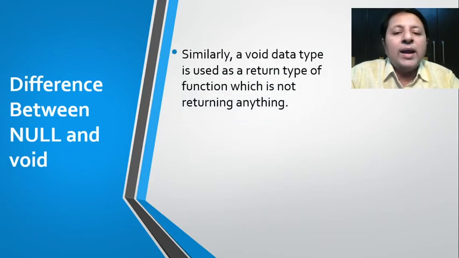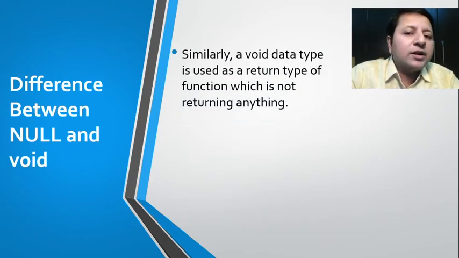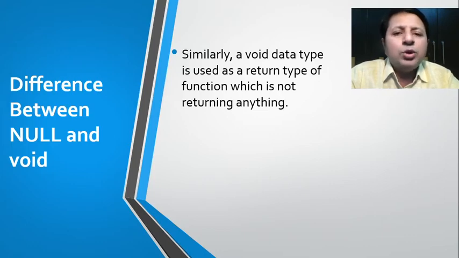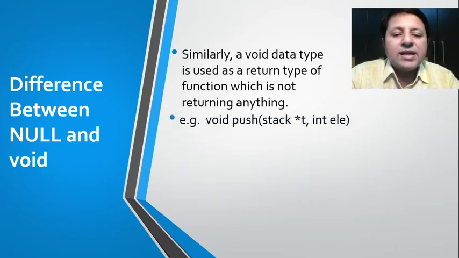Whereas the void data type is used as a return type for a function which is not returning anything, which I guess is a common use all of us know. If a function is not returning any result, then we say the return type of the function is considered to be void. So this is an example which you might have seen multiple times.